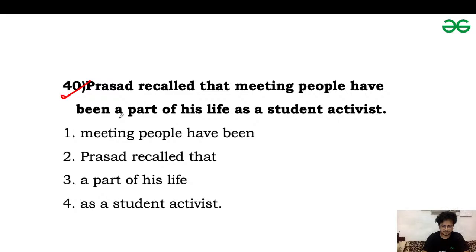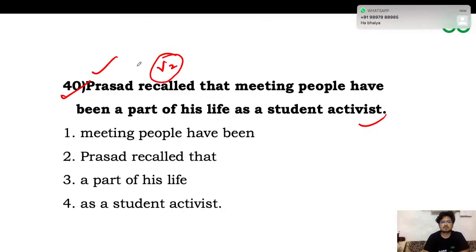Prasad is the subject, recalled is the second form of the verb. It means we are talking about past indefinite. That is a conjunction.